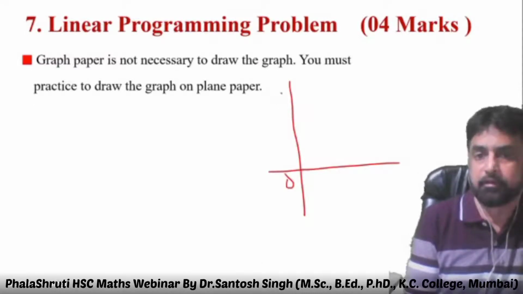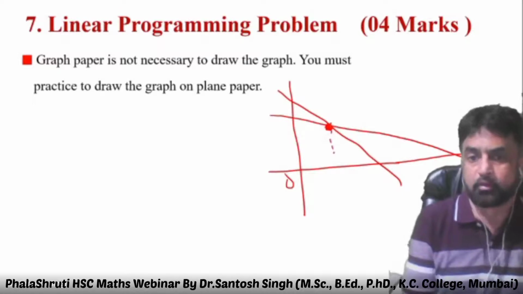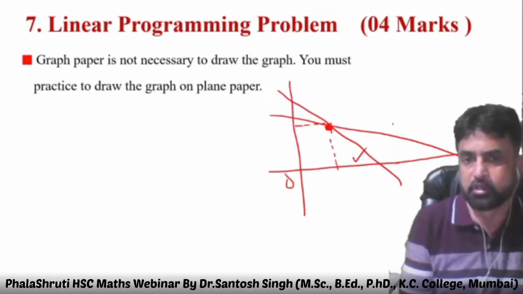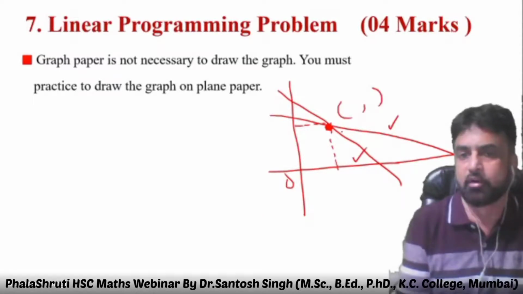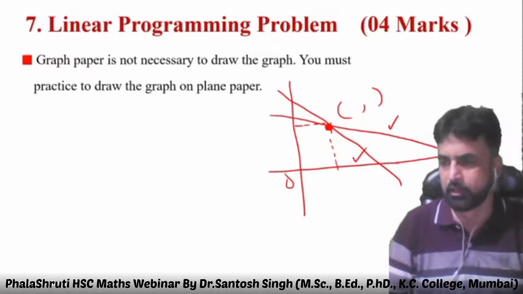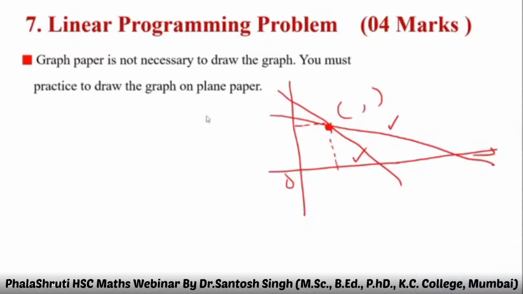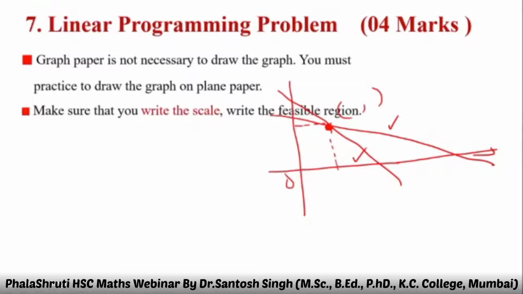If this is one line and this is another line, they are intersecting at this point. Don't try to guess from your graph. Solve these two equations and find the point of intersection. Make sure you write the scale with a feasible reason.